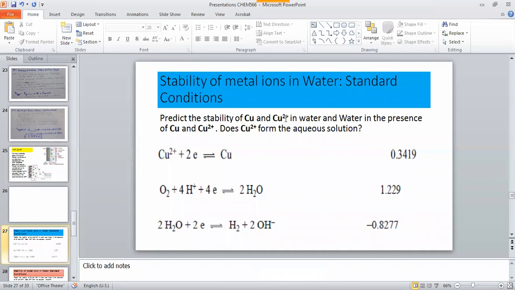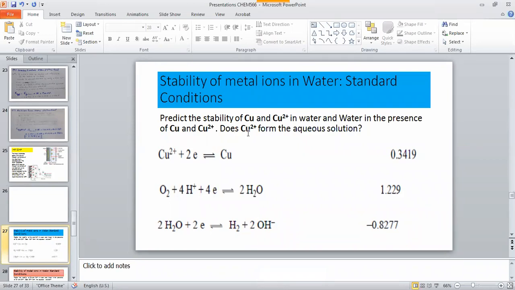So what does stability mean? That means they will remain in this form, so that's why they are stable. What does instability mean? That means now they are going to react with the water, so that's why they will be unstable. That means the metal ions will be unstable, and of course the water will also be unstable in the presence of all these together.